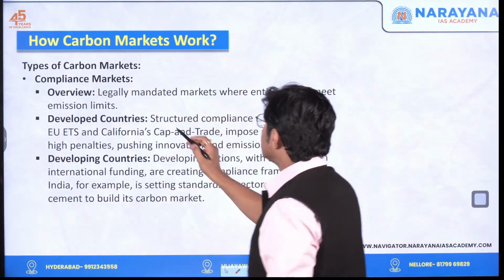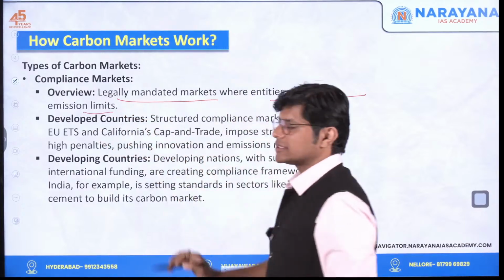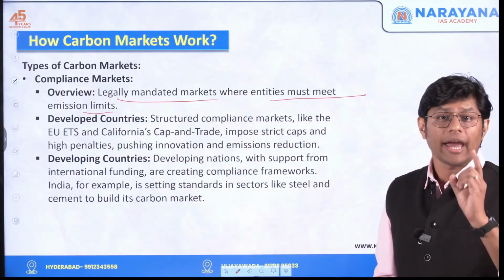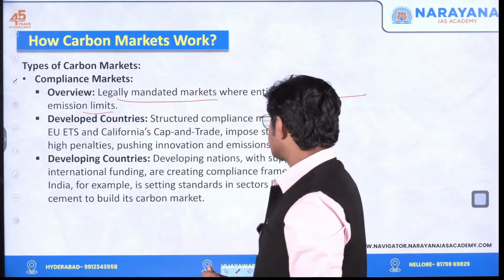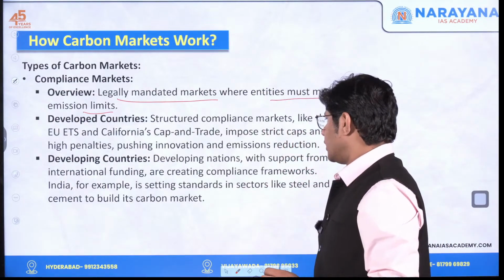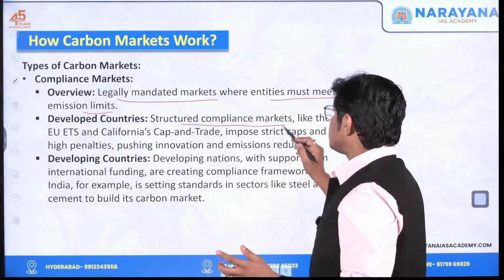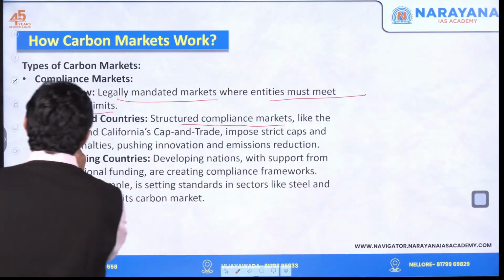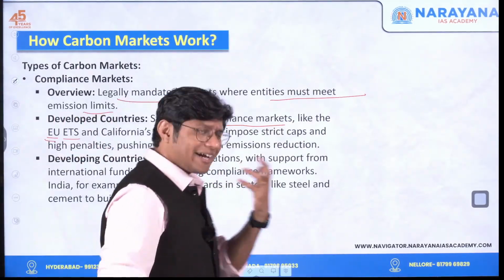See, it is legally mandated markets where entities must meet emission limits. They have to meet emission limits, else they will be penalized, they will be punished. So, if you see here, structured compliance markets like the European Union Emission Trading System, right?